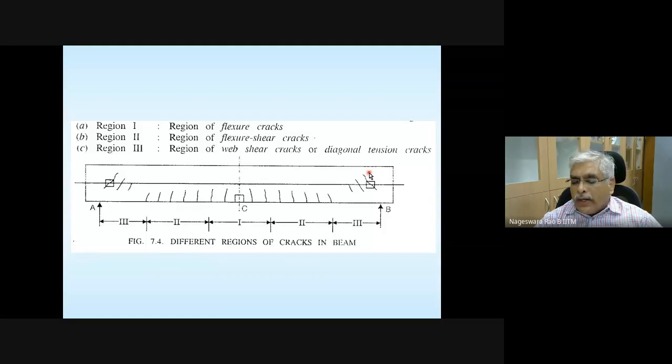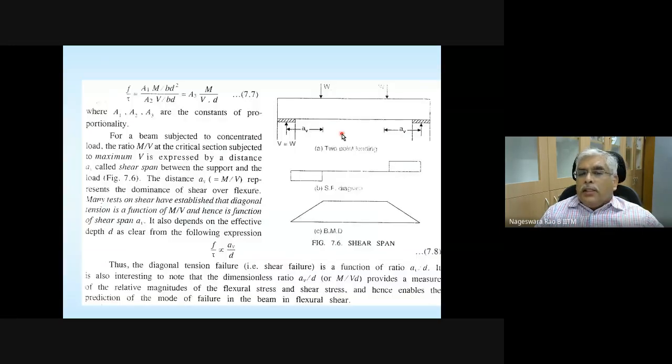In addition to this, there is another quantity based on which you can get an idea about the type of cracks. We will look at it for completeness. It is based on what is called the shear span. Shear span is nothing but the ratio of bending moment to shear force. So the entire orientation of the crack is going to depend on the ratio of normal stress to shear stress, and here the Greek letter tau is used for shear.